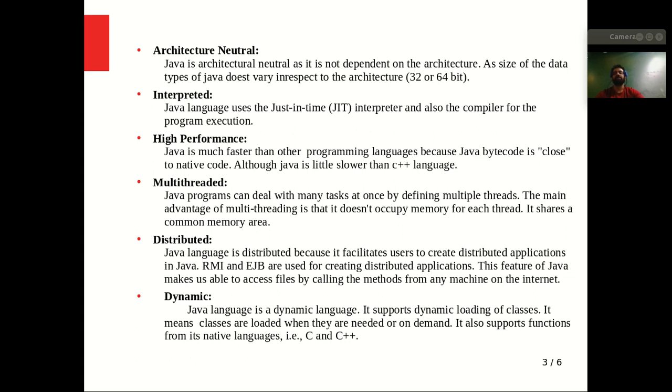These are the data types of Java, and the size of the data types does not vary with respect to the architecture. Basically it uses 32 or 64 bit, but the sizes of the primitive data types are the same. They do not vary with respect to the architecture. So that's why Java is architecture neutral, and it is interpreted.